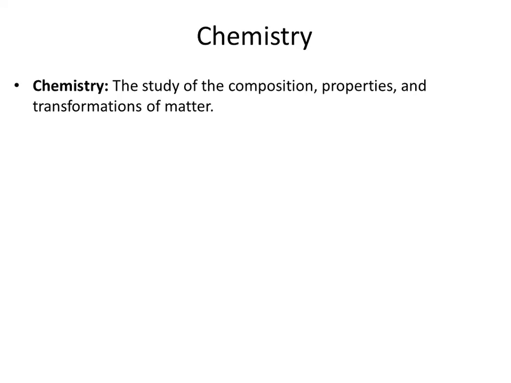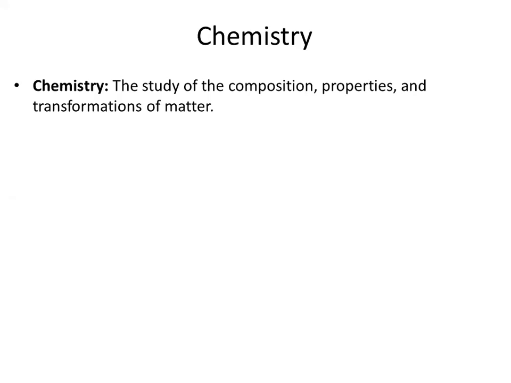And transformation of matter. What is matter? Anything which occupies space and has mass is called matter. We are matter, and everything you are visualizing is matter. So what is the transformation of matter? Matter may be transformed from one form to another form. Today we will discuss the different types of matter and how they transform from one form to another. This is all about chemistry.